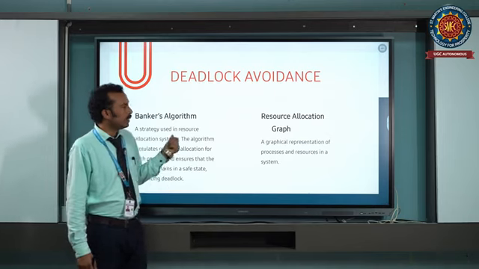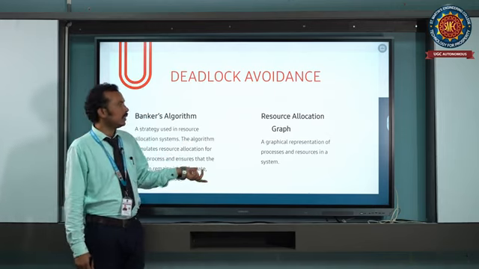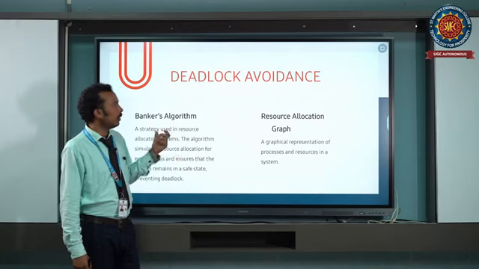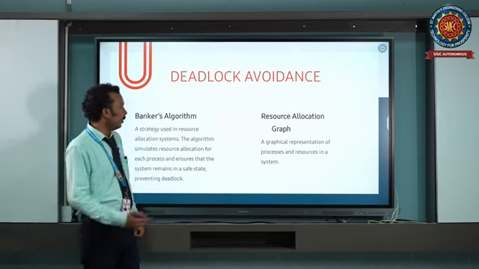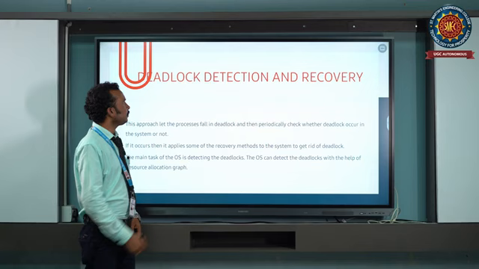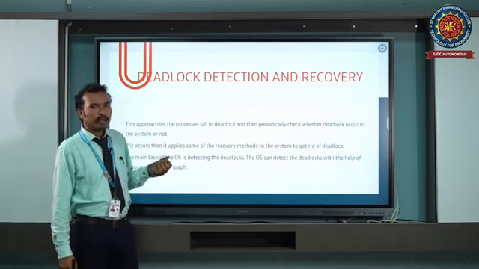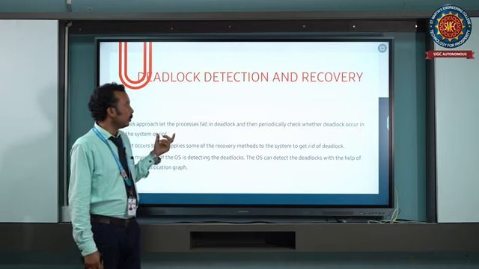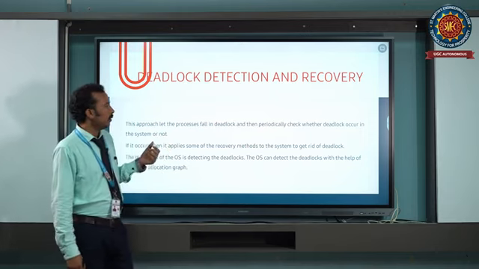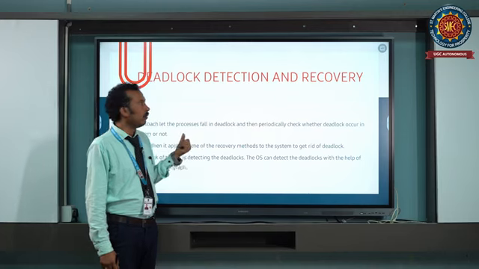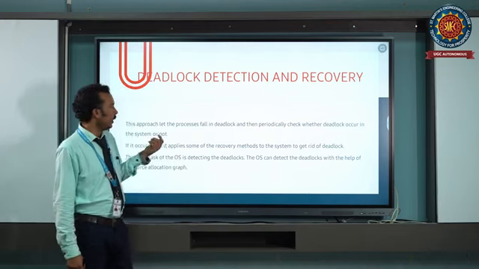So these two methods are used to avoid the occurrence of deadlock. And next, another method is deadlock detection and recovery. This is also one of the methods we use to detect the occurrence of a deadlock, and we can recover from that deadlock.